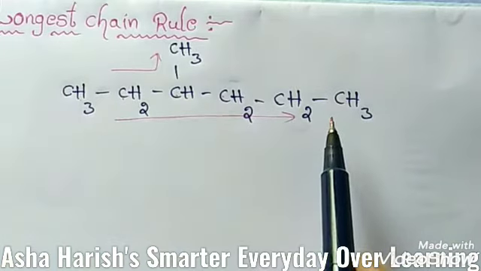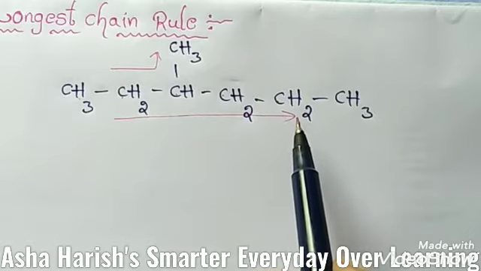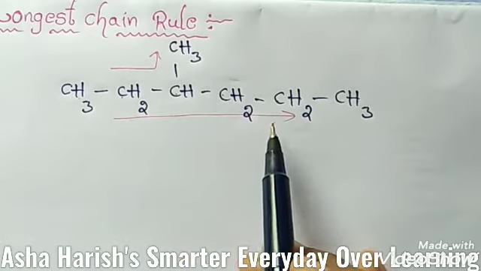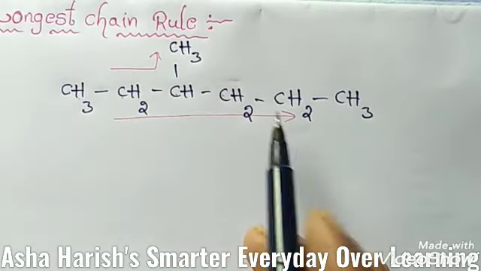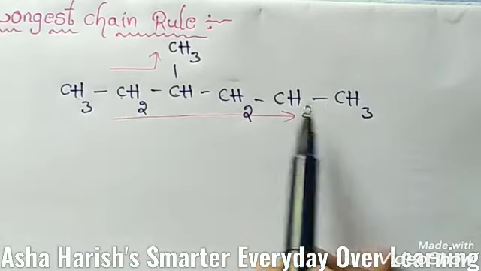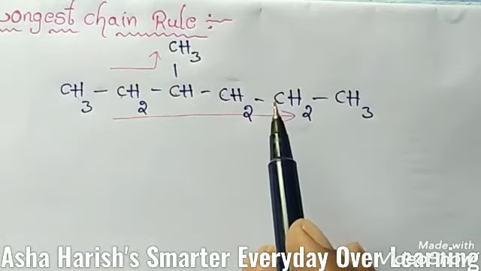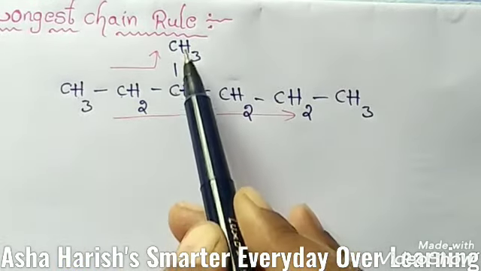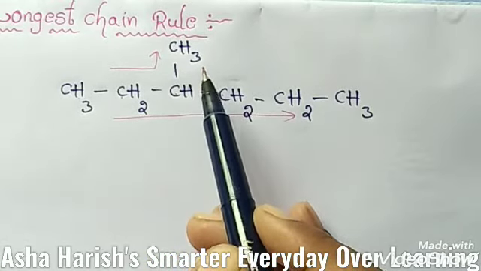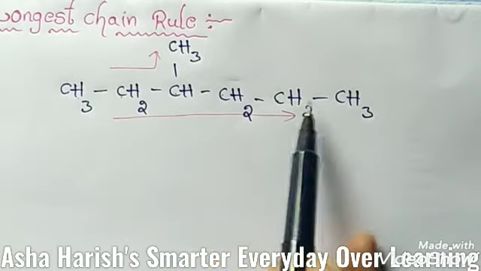Then, whichever way you count the carbon atoms, the highest number should be taken to give the numbering to the compound. This is called the parent chain, while all other carbon atoms which are not included in the parent chain are called branched chain or side chain. Here one branch is located, this is the branched chain. And students, the branched chain alkane is then named as a derivative of the parent chain.